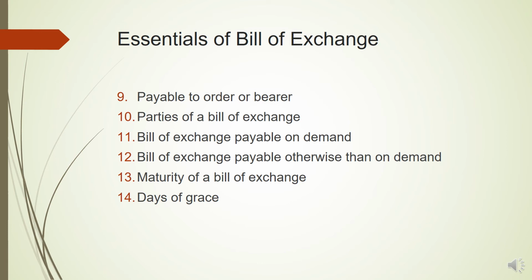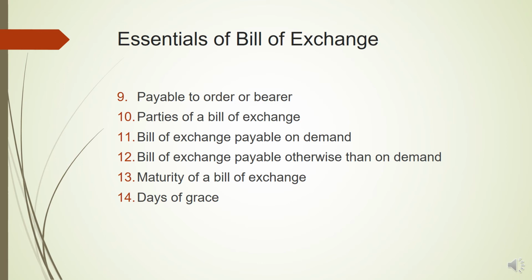Next is bill of exchange payable on demand and bill of exchange payable otherwise than on demand. These are similar points as we have done in the promissory note. If it is payable on demand, whenever the amount of the bill is demanded, the drawee has to make the payment immediately.